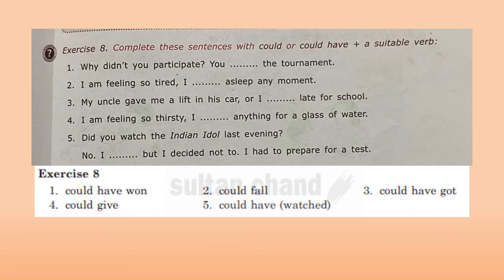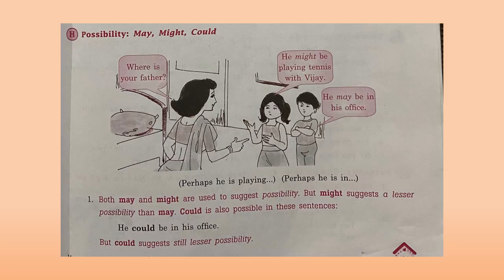On the basis of understanding of could and could have, let's do exercise 8. Complete these sentences with could or could have along with a suitable verb. Why didn't you participate? You dash the tournament, means if you had participated, you dash the tournament. You could have won the tournament. You can do the other sentences because answers have been given at the bottom. So do this exercise in your book or notebook.